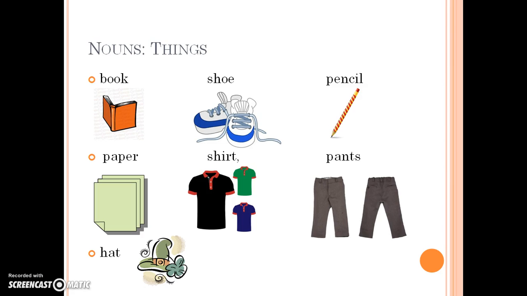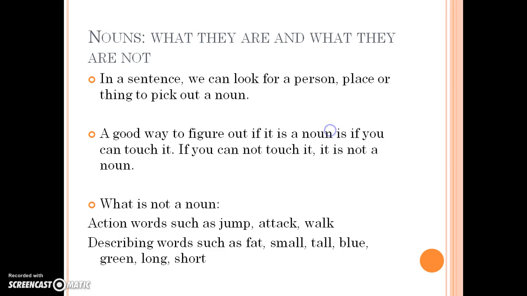Some thing nouns. Some thing nouns are books, shoes, pencil, paper, shirt, pants, and hat. Or what I like to do is just look around the room. Anything you can touch, such as a cup, or a pencil, or an eraser, or a desk, or a book, or really anything. It is a noun. So it is a thing noun if you can touch it.